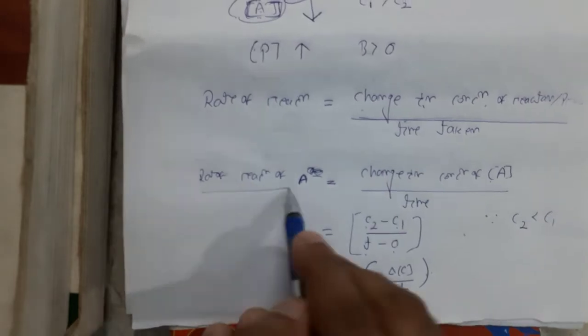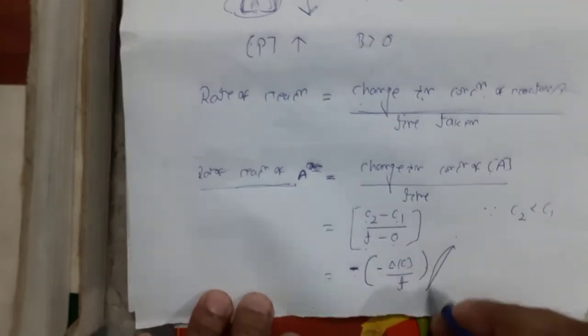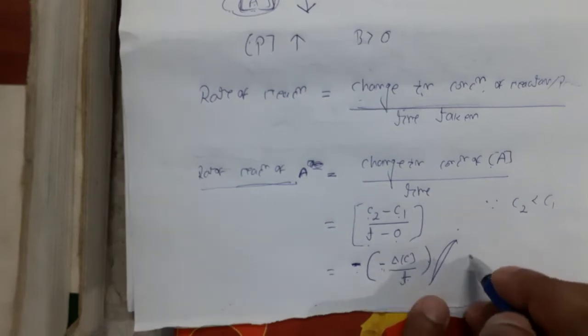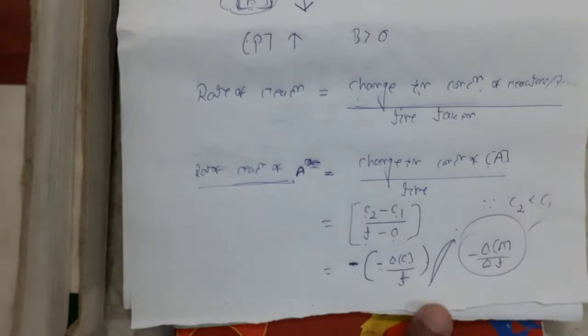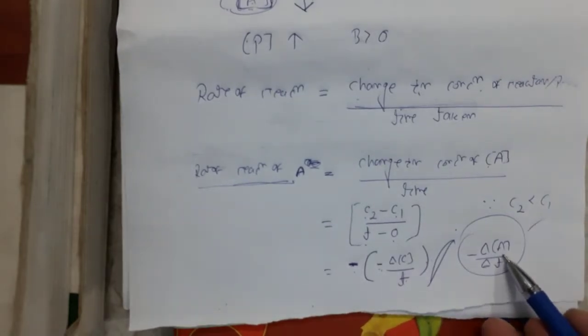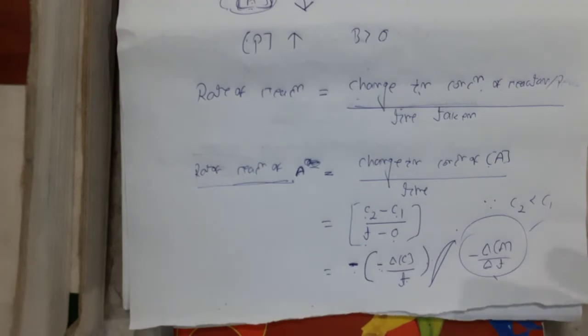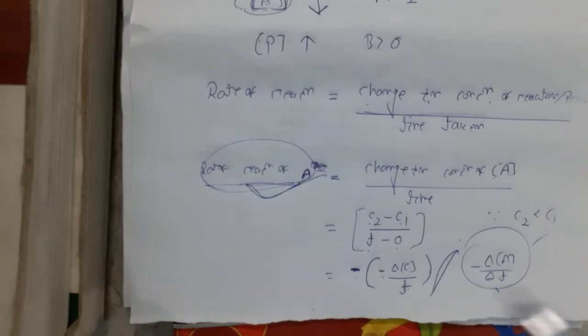So this is the rate of reaction of A, or in simple words I can also write the change in concentration as minus delta A by delta T. Change in concentration is final minus initial divided by final minus initial. This is the rate of reaction of A. Rate of reaction of A means the change in concentration of reactant A.